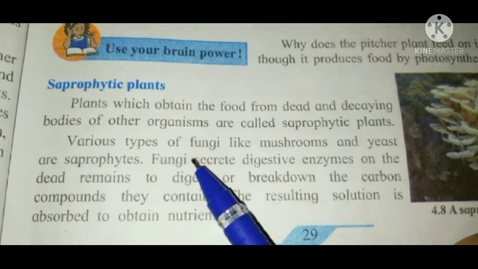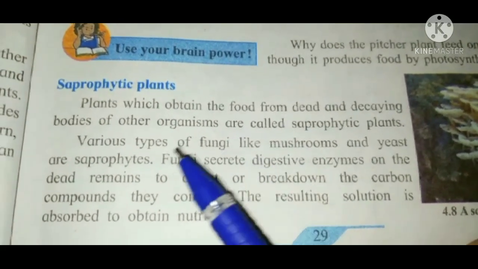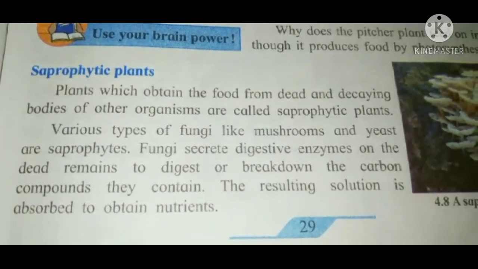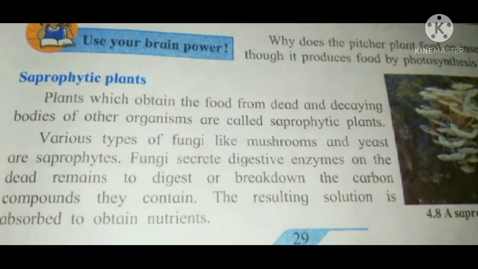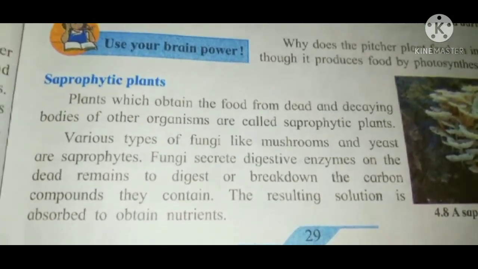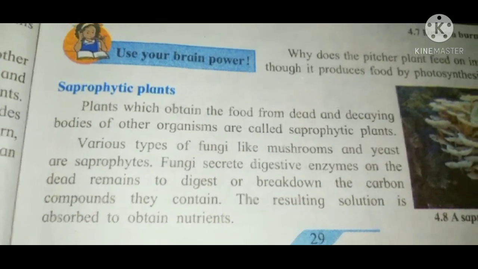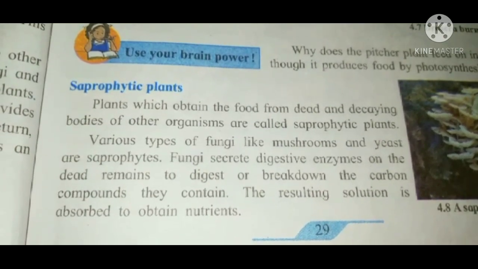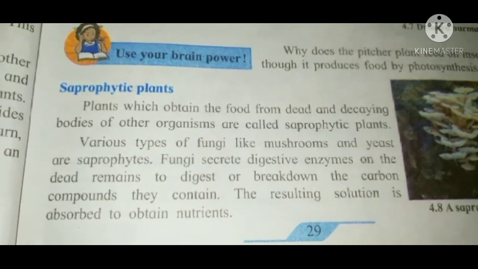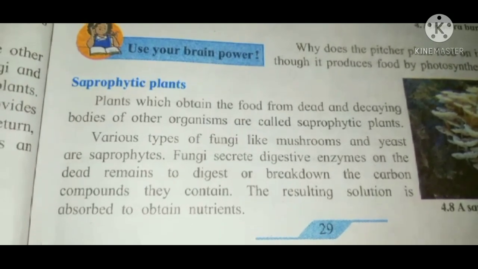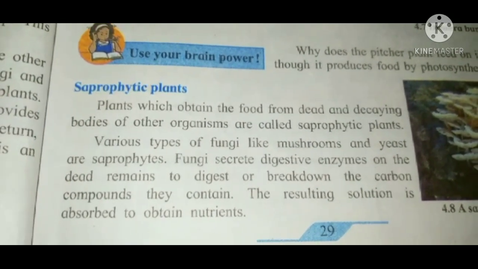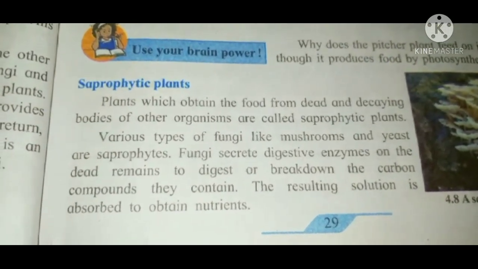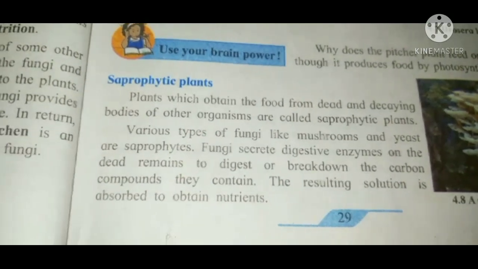Fungi secrete digestive enzymes on the dead remains to digest or break down the carbon compounds which they contain. The resulting solution is absorbed to obtain nutrients.